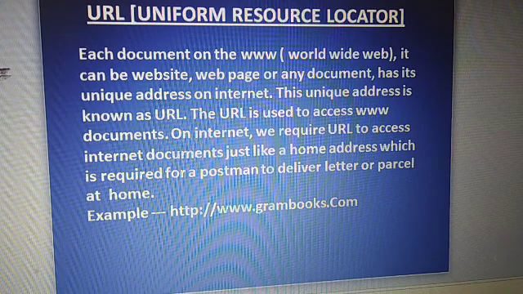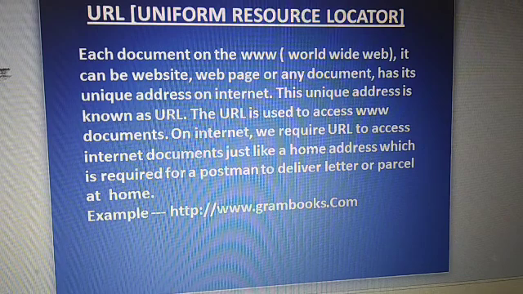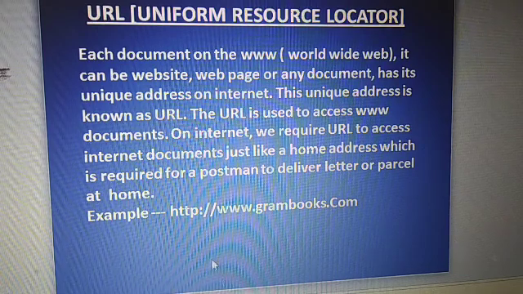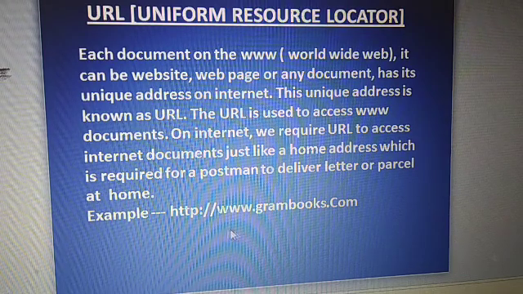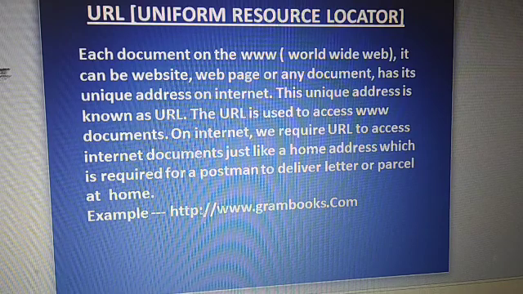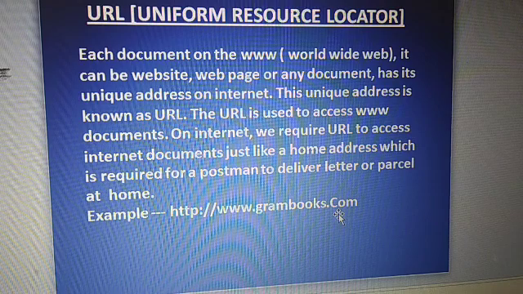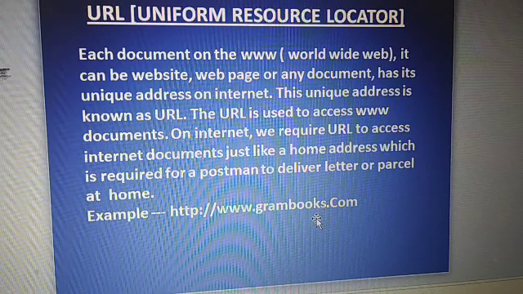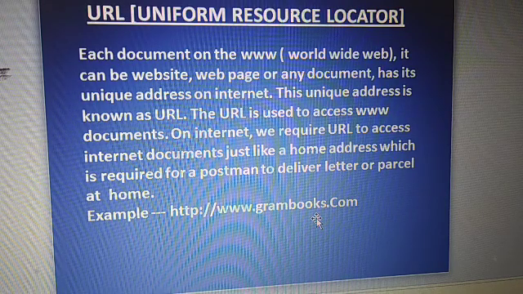Here, this is your URL. http://www.grambooks.com. This is the address of the G-Ram Books website. Understood? This is our book publisher website, G-Ram Books.